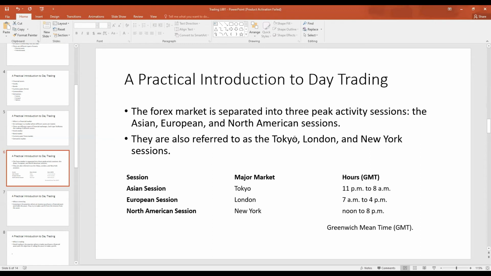So the different sessions have different times. The Asian session operates from 11 p.m. to 8 a.m. Greenwich Mean Time, GMT. The European session operates from 7 a.m. to 4 p.m. And the North American session operates from noon, midday, to 8 p.m.